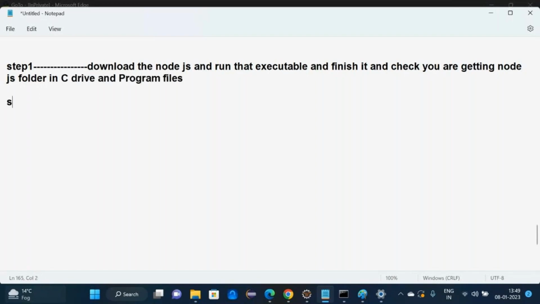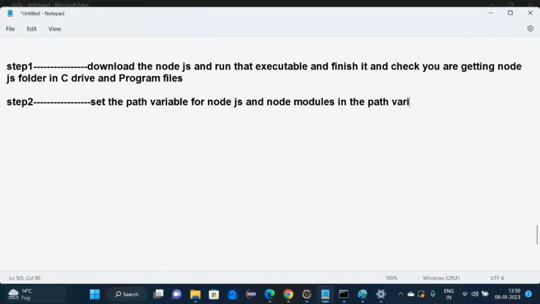Step number 2: set the path variable for Node.js and node modules, in the path variable.